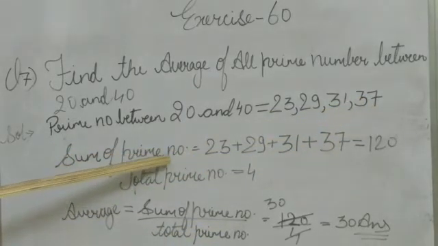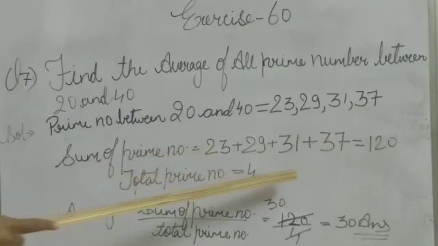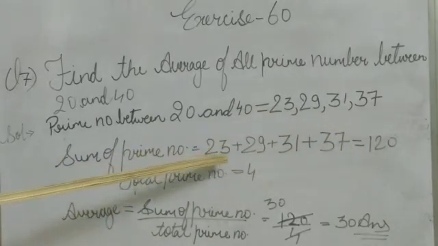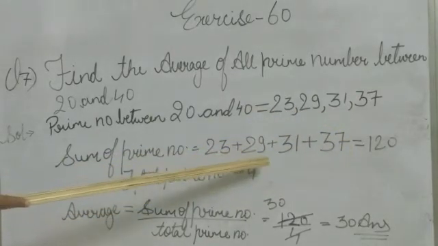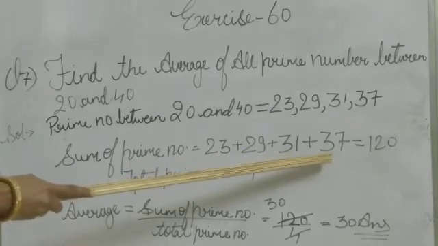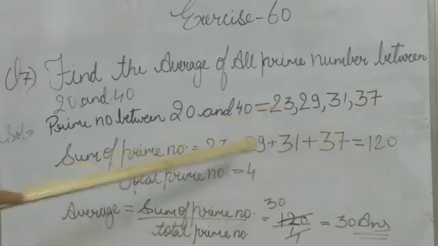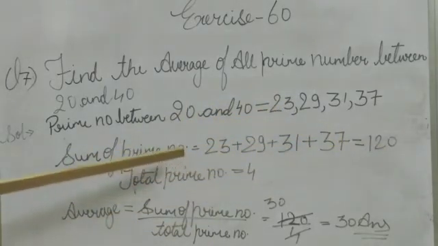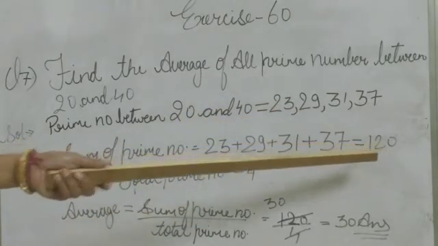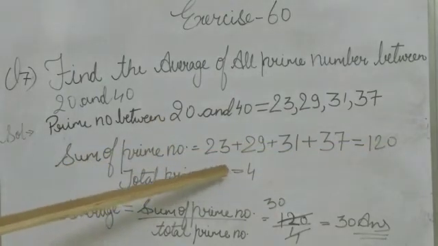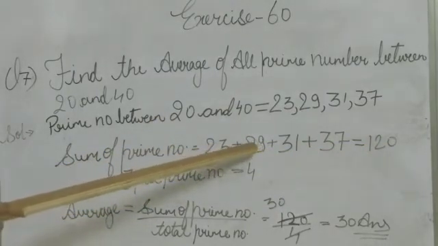Sum of prime numbers. We add all the numbers. 23 plus 29 plus 31 plus 37 is equal to 120. If we add these numbers, we get 120. And total prime numbers 1, 2, 3, 4.